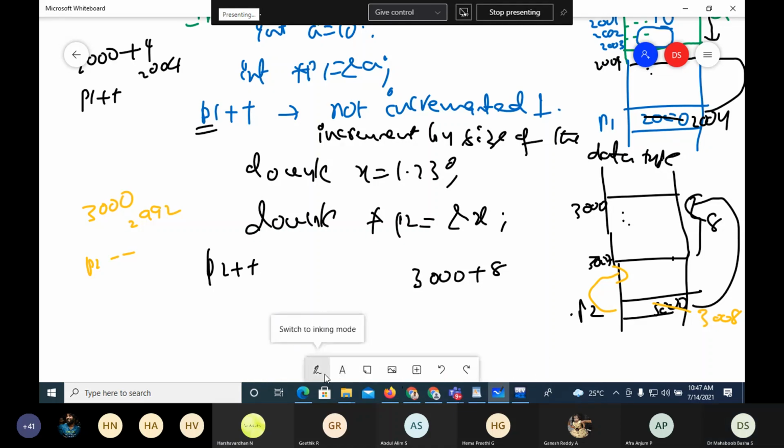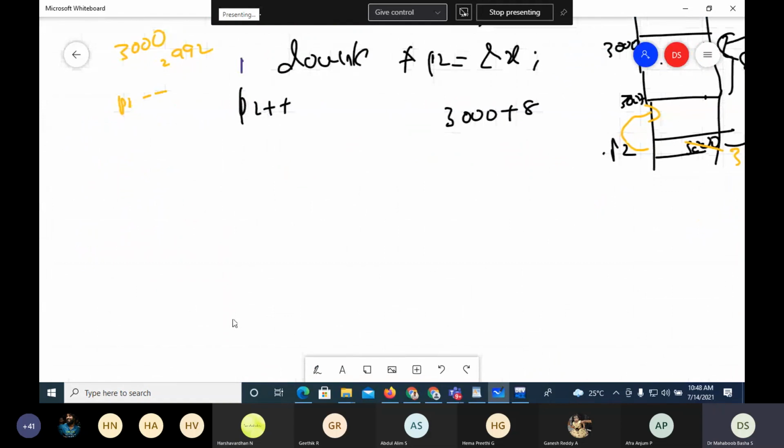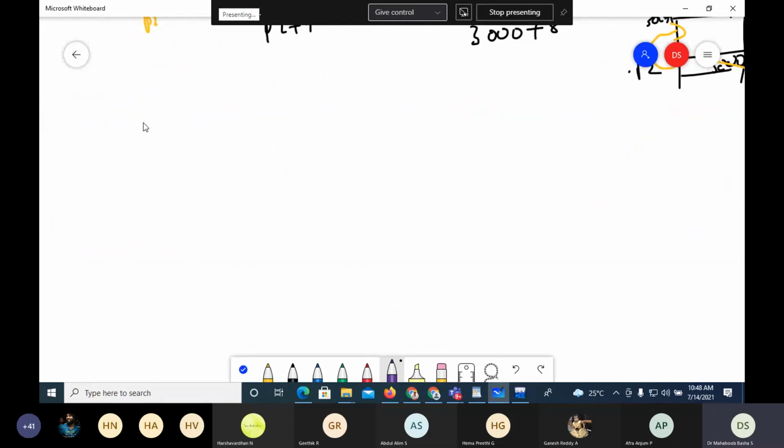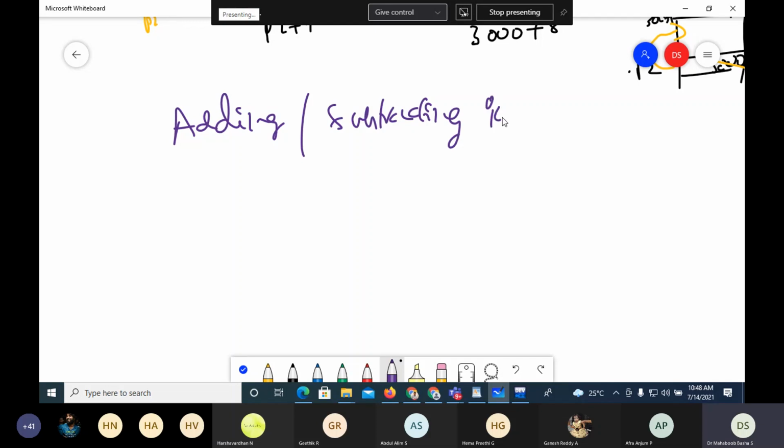Next, similarly, adding and subtracting integers to or from pointers. That means you can add an integer to a pointer, and you can subtract an integer from a pointer.